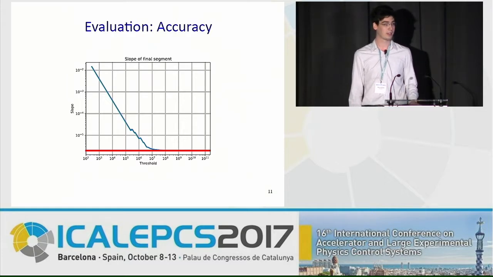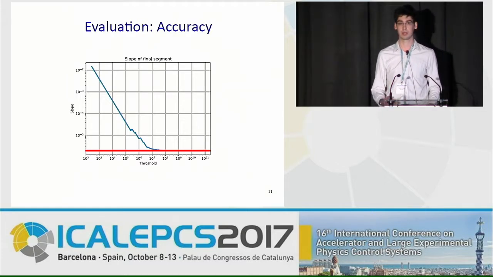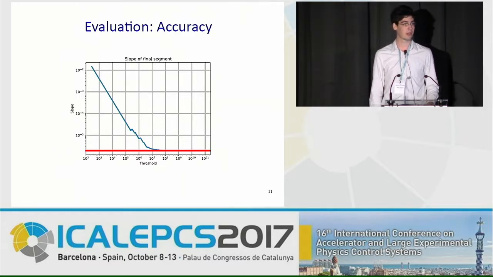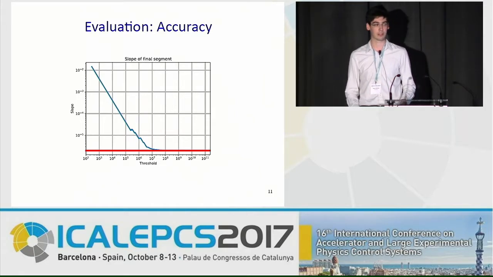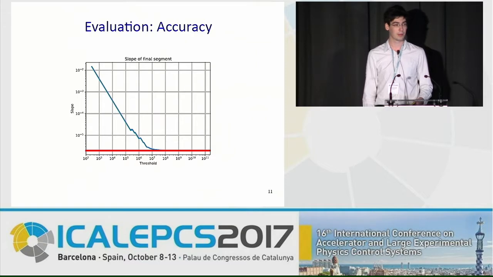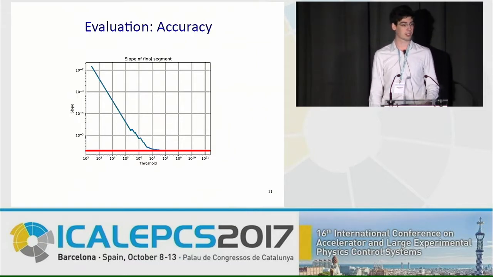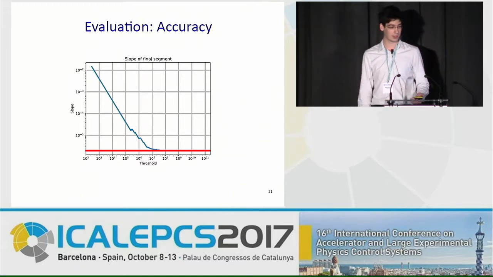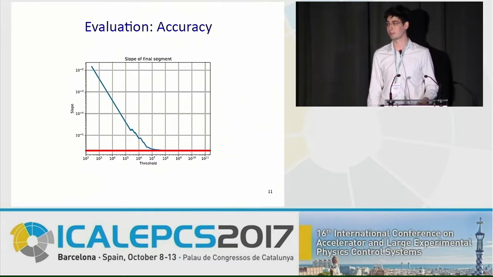And as an indicator, we use the slope of the final segment of our hull, which we can do because we know that the error introduced by the hull itself is, A, fairly small, and B, independent of the threshold we use. And we also know that up to the threshold, our approximation just copies the values of the actual arrival curve. So the only inaccuracy of interest here is the inaccuracy introduced by the periodic repetition of the arrival curve. And that's exactly what is represented by the slope of the final segment.